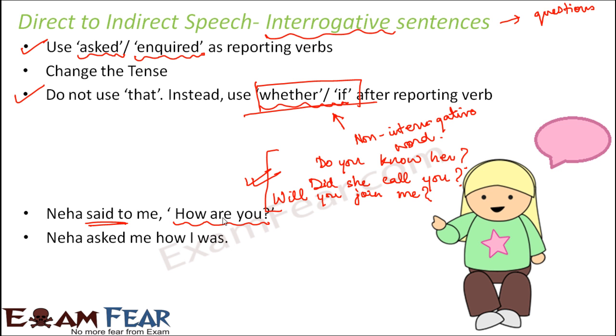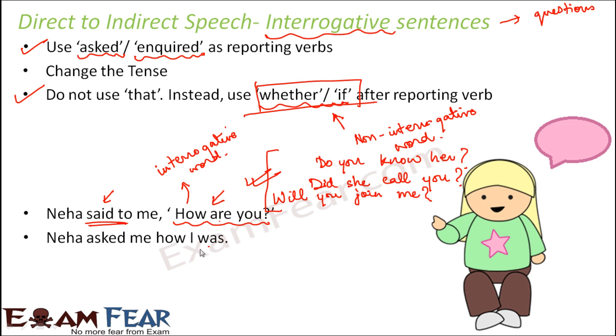You see this, how are you? This is in the present tense, but the reporting verb is in the past tense. So therefore, this will also change to past tense. So we have that are is changed to was. We have also changed the pronoun, so you is changed to I, right? Changing the tense is all the same. Now, have I used if or whether? No. Why? Because how is an interrogative word, and with interrogative words we do not use if or whether. So therefore we have just written Neha asked me how I was.